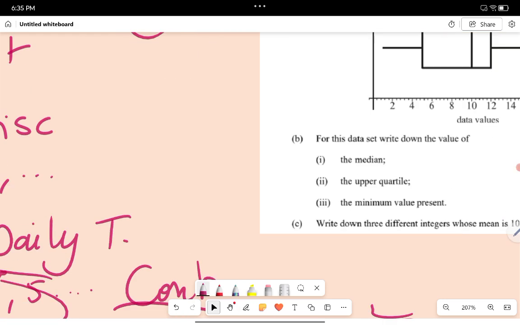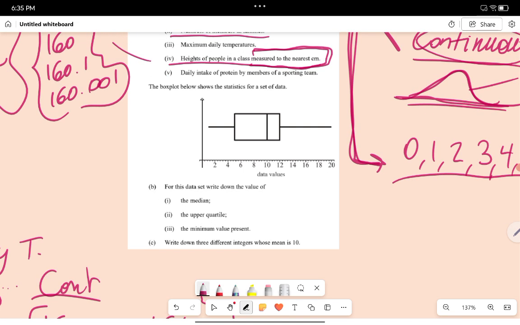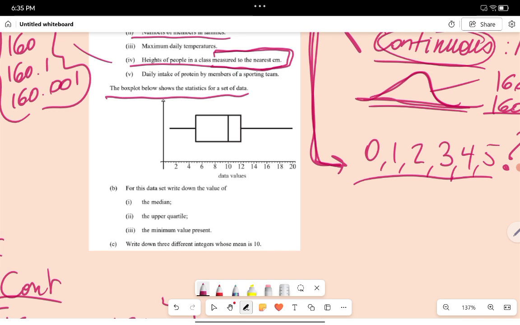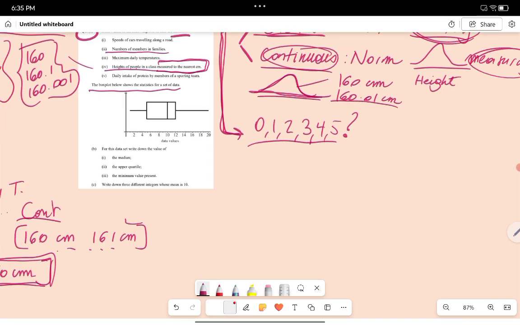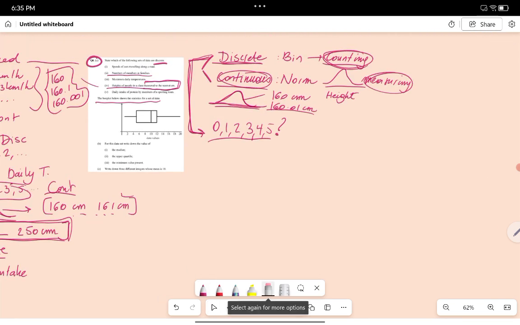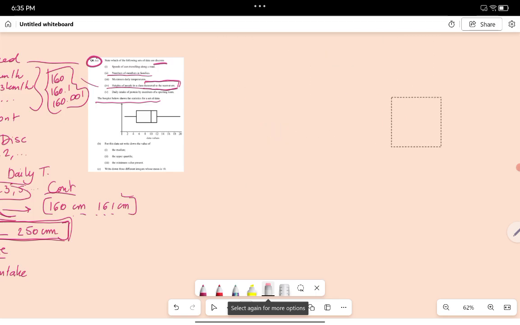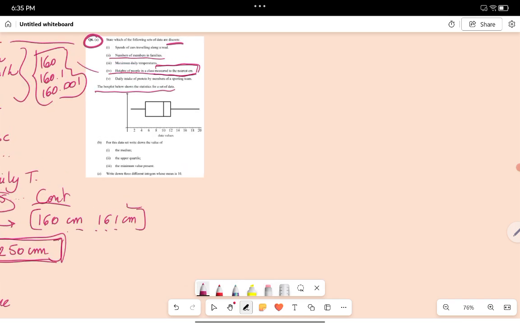Let's move on to the box plots. Okay, so how do you feel about this box plot? I hope you feel confident about these ones. So how does a box plot work? I'm gonna write it up here. Let me just delete this for now. This works pretty nicely. I'm happy with my tablet, guys.